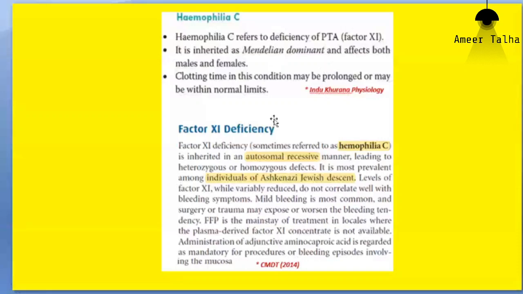So this is another difference, unlike the X-linked recessive disorder in case of hemophilias A and B.